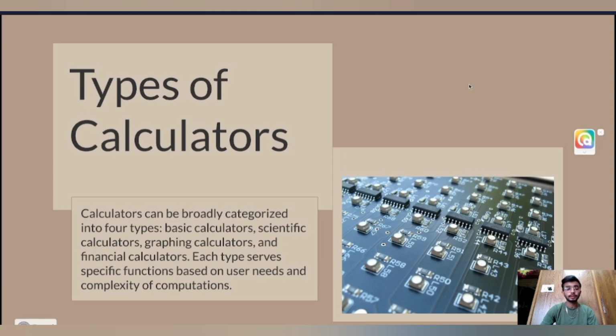Scientific calculators are used to find scientific calculations like sine, tan, and cos functions. And then come graphic calculators and financial calculators. Each type serves specific functions based on user needs and complexity of computations.